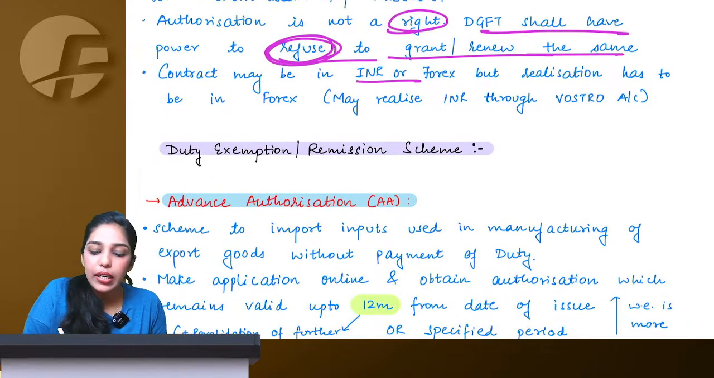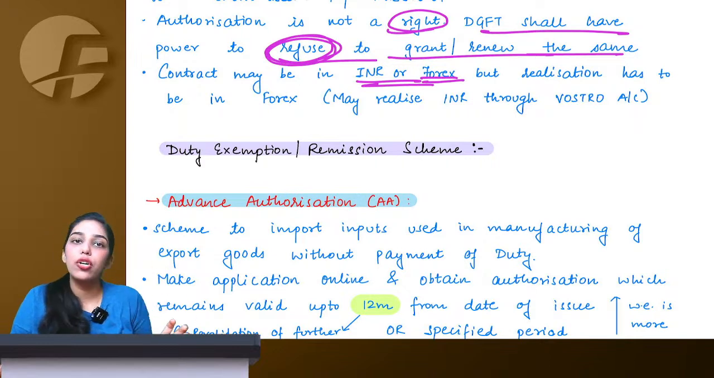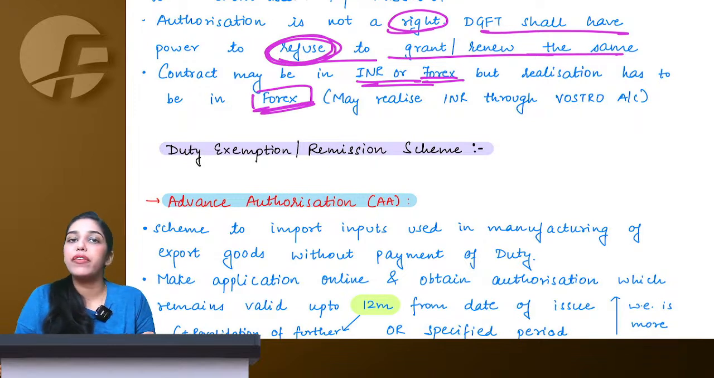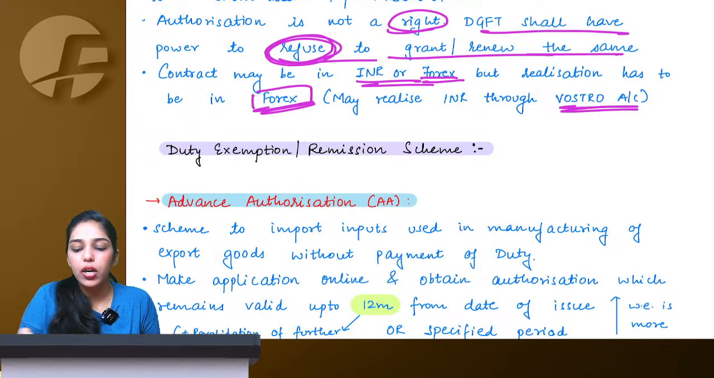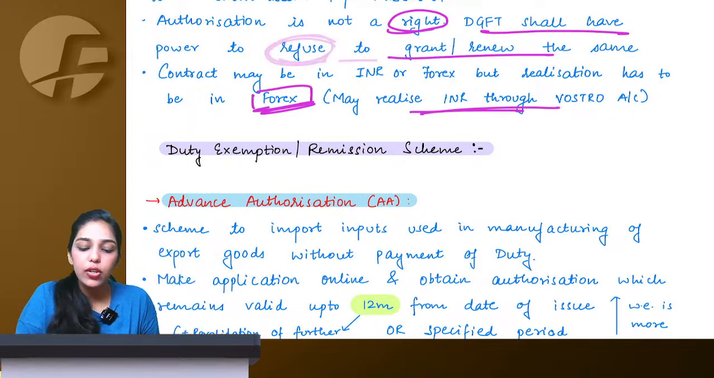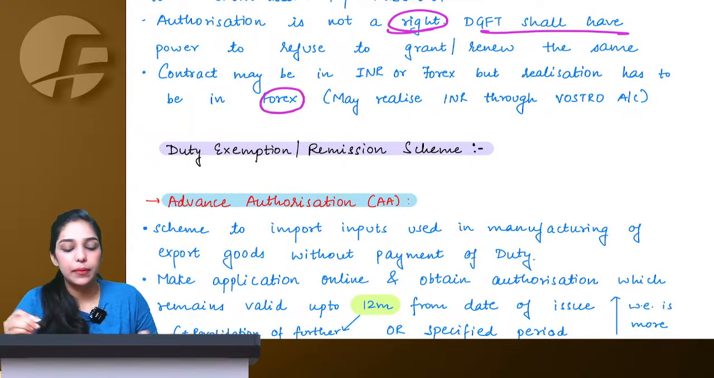Contract may be in Indian rupees, in INR, or in Forex, but understand your ultimate realization of export proceeds has to be in Forex only, because the ultimate aim of FTP is to increase our balance of payment, to bring positive balance of payment, means we want Forex to come into India. But if you are using a Vostro account, then your realization can be through INR. It is an exception, but generally your contract can be in INR or Forex, any currency, but the ultimate realization has to be in Forex only.